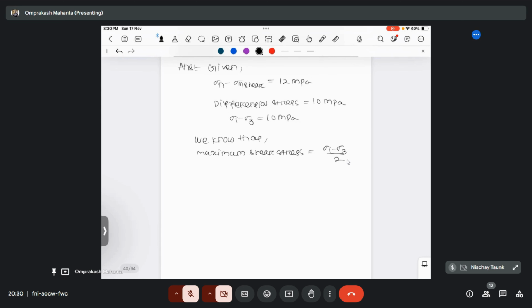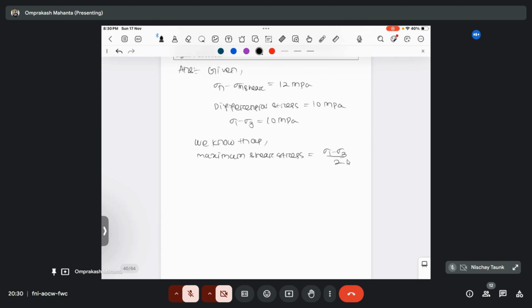So what will be the maximum shear stress value then? We have the value of sigma 1 minus sigma 3, that's 10. 10 by 2. So sigma s max will be 10 by 2, that's 5 MPa.